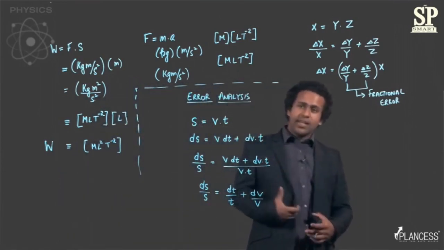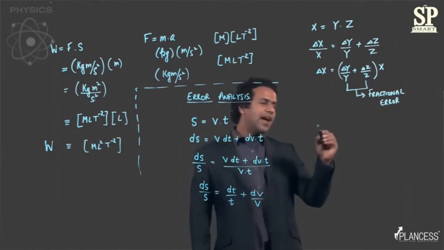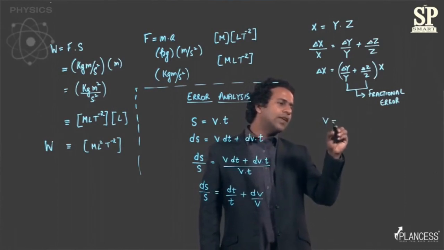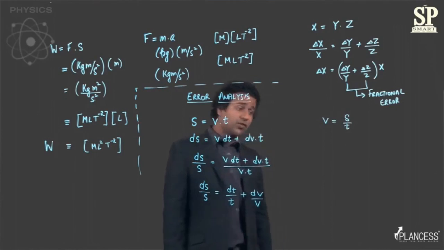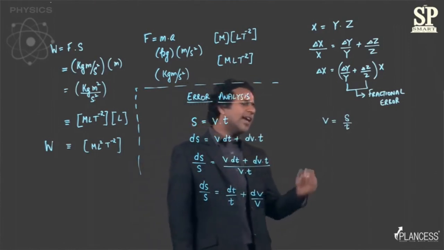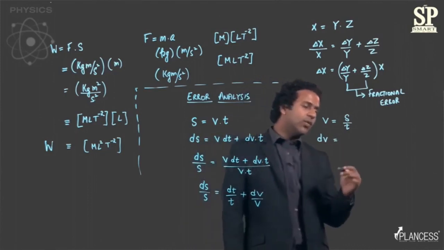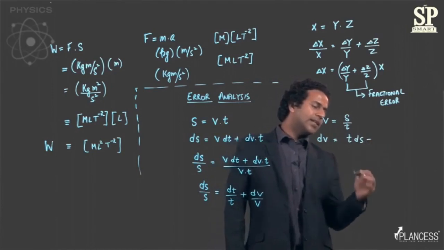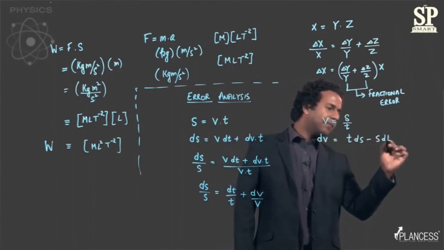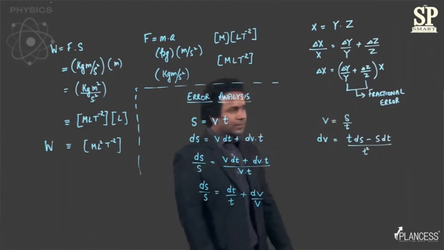right? So similarly, if you had a case where, on the other hand, v is equal to s divided by t, then once again on differentiation you'd get dv is equal to t ds minus s dt upon t square, right?